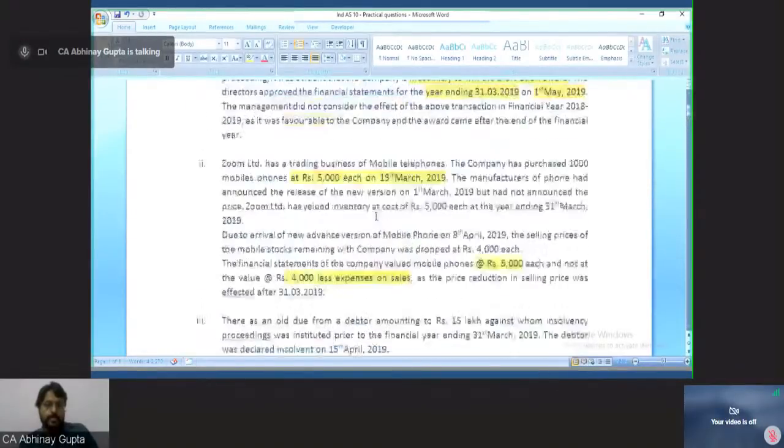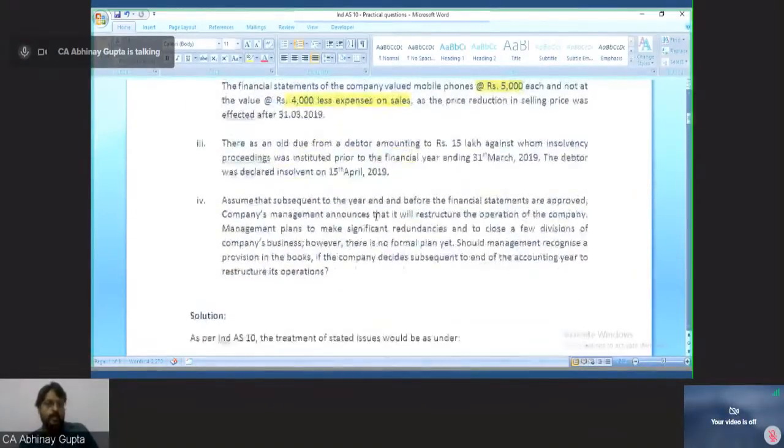Okay, let's move to the third fact pattern. There is an old dues from a debtor amounting to rupees 15 lakh, against whom insolvency proceedings were instituted prior to the financial year ending 31st March 2019. The debtor was declared insolvent on 15th of April.